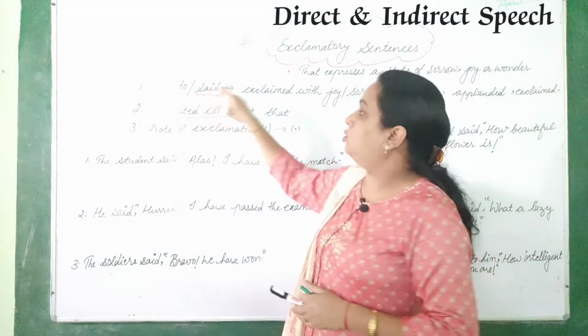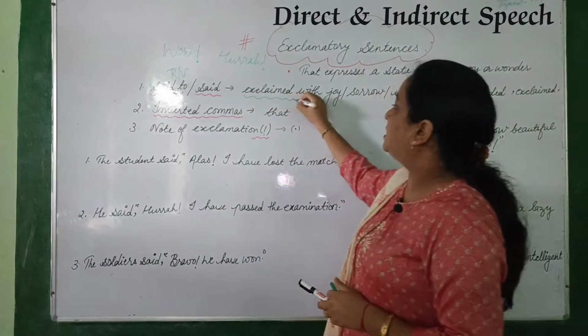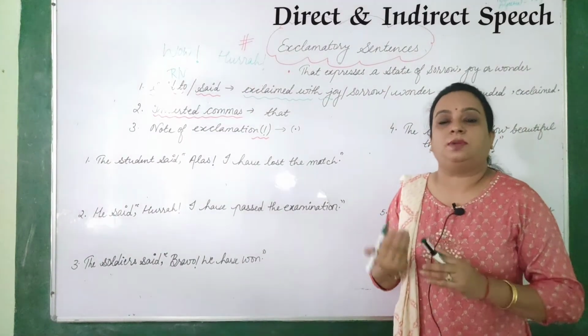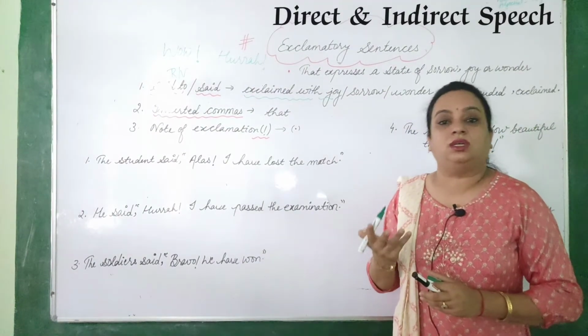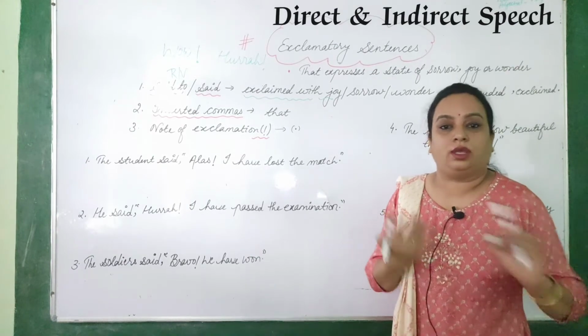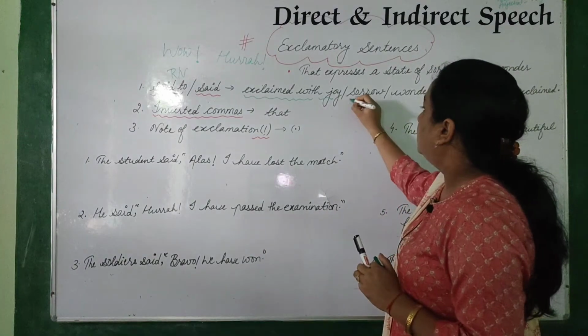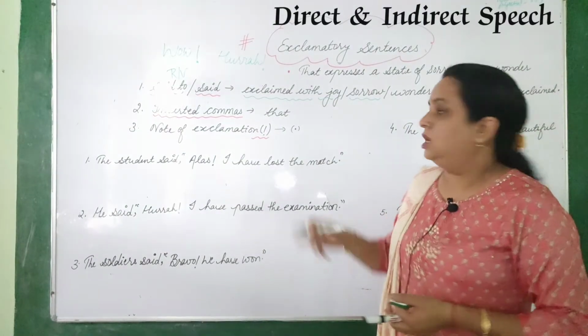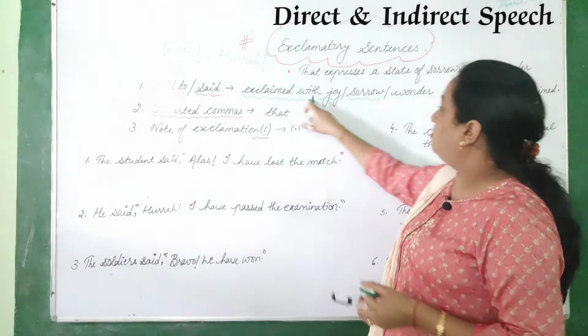So said to or said changes to exclaimed with joy if the sentence is expressing something of happiness, delight, joy. If the sentence is showing some sorrow, then we have to write exclaimed with sorrow.